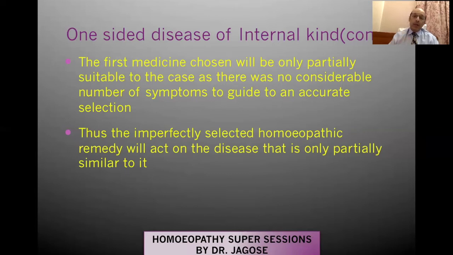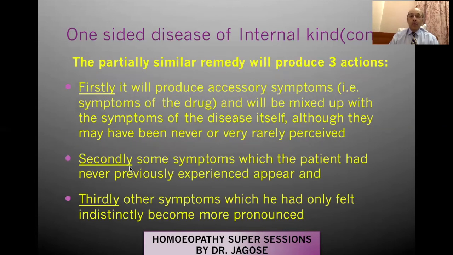So naturally, if you have chosen a medicine based only on a few characteristic symptoms, then that medicine will not be considered the simillimum, but it will be considered a partially suitable remedy to the case, or an imperfectly selected homeopathic remedy. So what happens when an imperfectly selected homeopathic remedy is given, or a partially similar remedy is given to the patient? Three actions will take place.